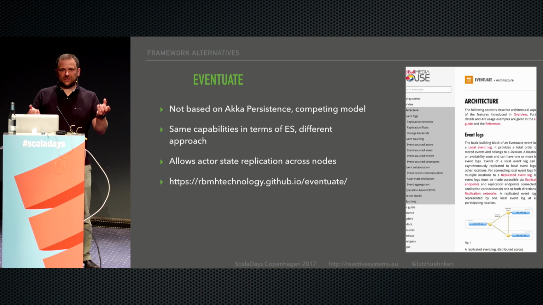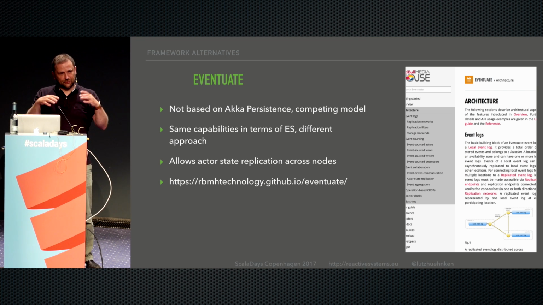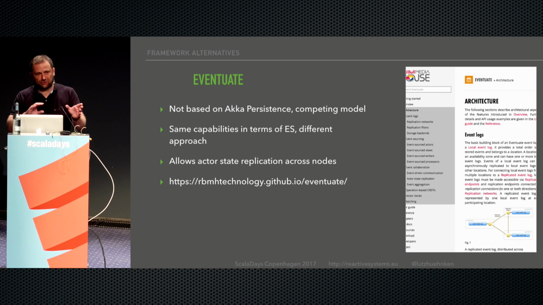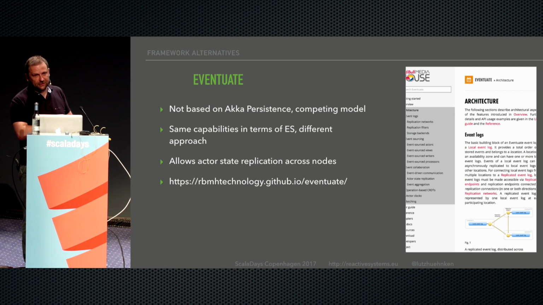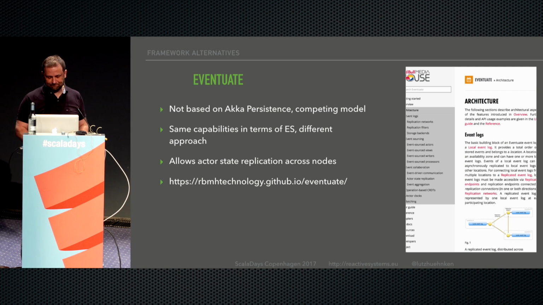So this can be very interesting, but then of course you need to define convergence rules as well. They can diverge, and they have to converge again in terms of state. So you cannot just do anything there with any actor. But it's definitely interesting, so you might want to have a look at that.